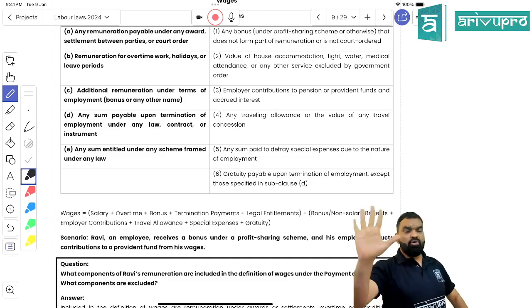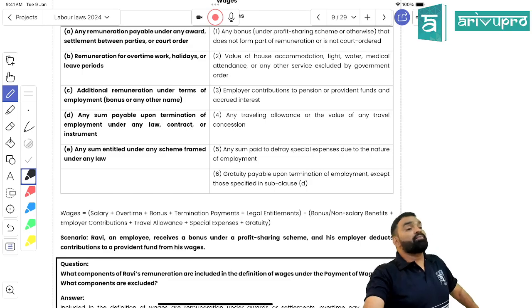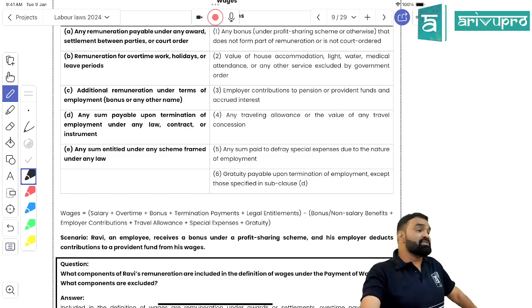Is it clear? So all five things. The first thing is what? Contractual. Be very specific. It can be a contractual salary or it can be court-determined salary or wages, right? The second one is overtime payment or leave payments, right? The third one is bonus, but not a profit-based bonus or incentive-based bonus.